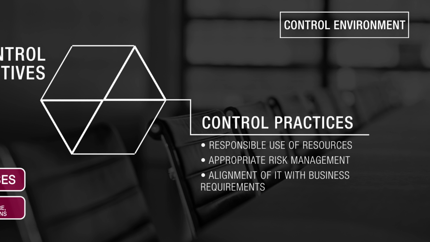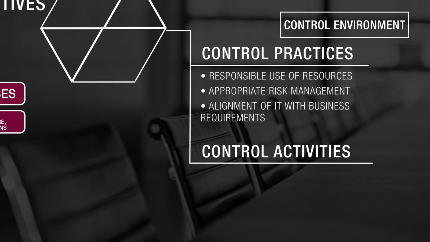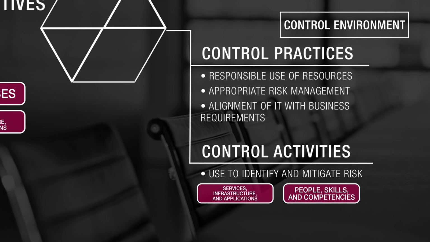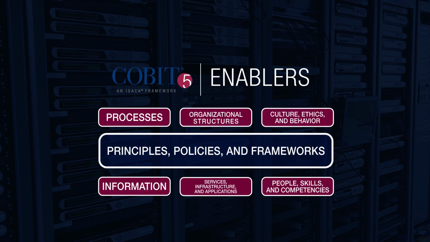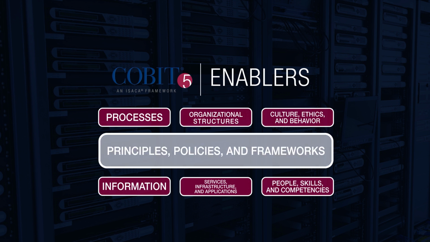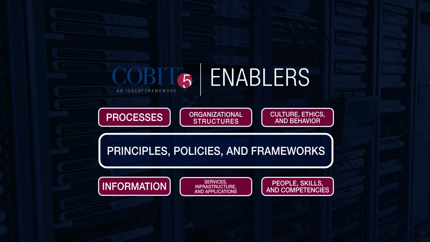Further supporting the objectives are control activities, which are used by enterprises to mitigate identified risks. Enterprises use the enablers presented in COBIT 5 to carry out these activities. COBIT 5 enablers are a key component in the control environment. For example, an enabler such as principles, policies, and frameworks should offer guidance on the correct actions to take when a control deficiency is discovered.